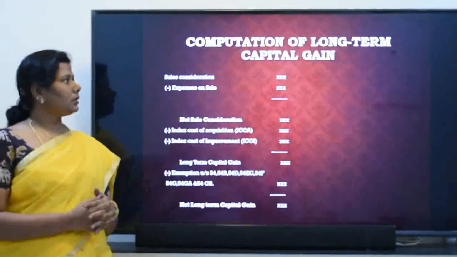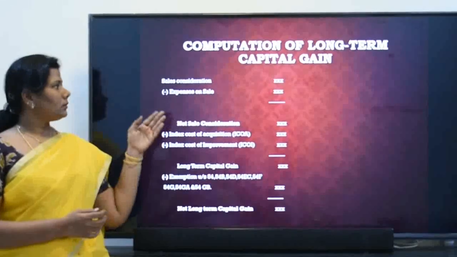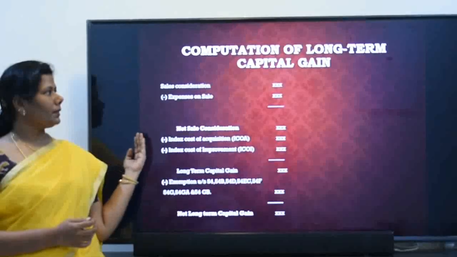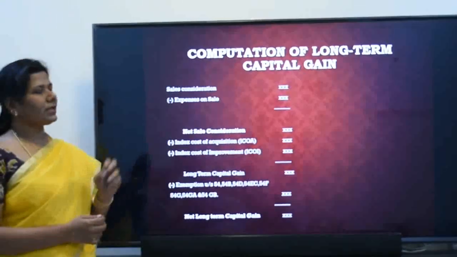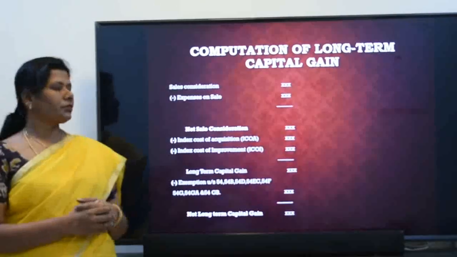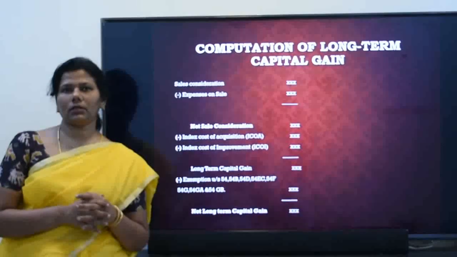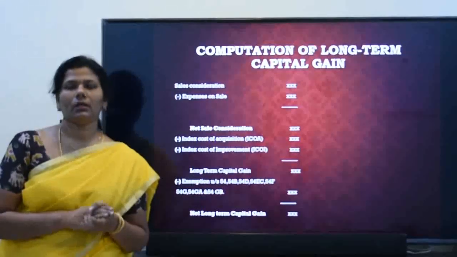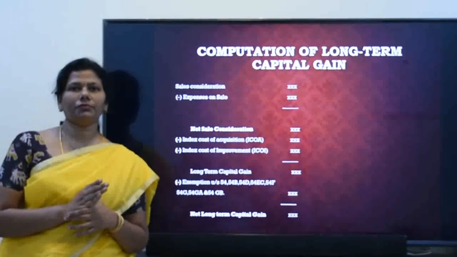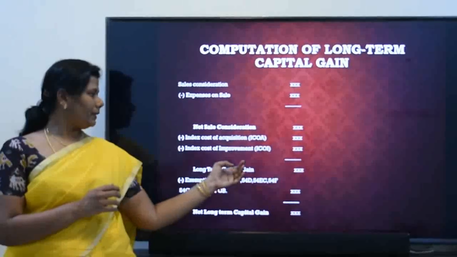So we will see how to compute the long-term capital gain. It is the same as short-term capital gain. You will take the sales consideration minus expenses on sales, which will give you the net sales consideration. After getting the net sales consideration, you have to deduct index cost of acquisition and index cost of improvement. That will give you the long-term capital gain.